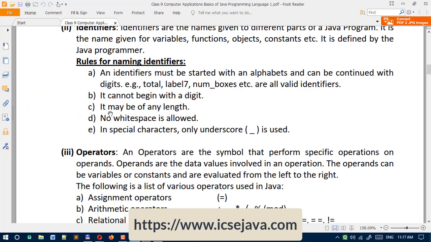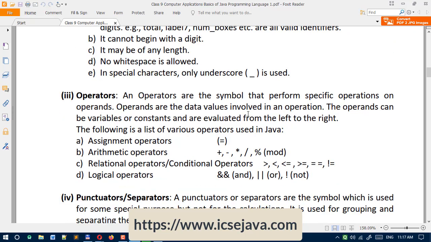Next one, it may be of any length. Next rule here, no white space is allowed. And in the last you can see in special characters only underscore is used. Okay, so these 5 rules are used for naming any variables, any function name.